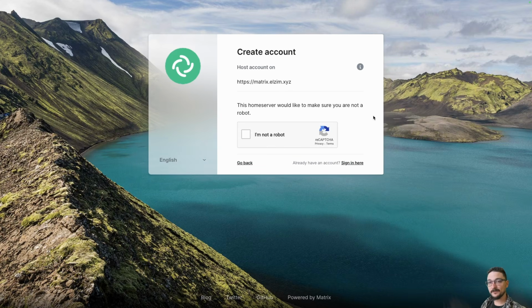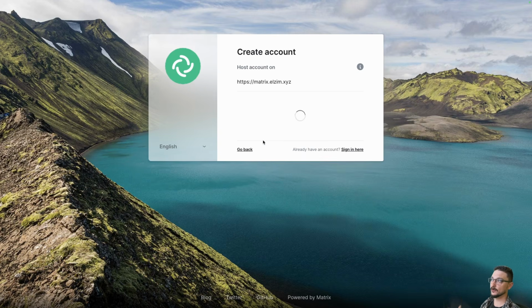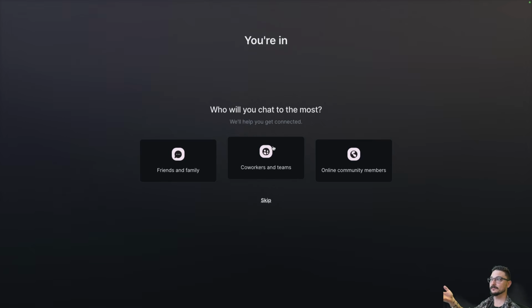Now, if we didn't have registration enabled, it would have just shown us, hey, look, this server doesn't allow registration, and that's the end of the story. But here we have enabled registration, and since we have registration enabled with a captcha test, this is now showing up. So now we can click I'm not a robot. It's going to do that test for us and does all the Google magic in the back end to validate us. And now we're in.